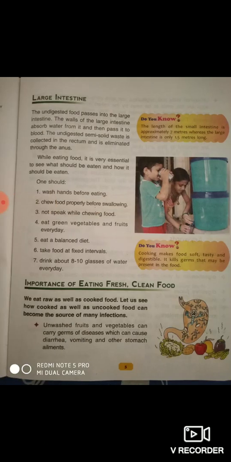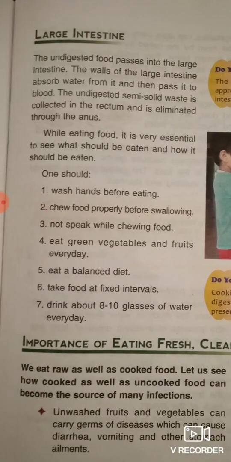Now the food goes into the large intestine. The undigested food passes into the large intestine, and the wall of the large intestine absorbs water from it and passes it to the blood. The undigested semi-solid waste is collected in the rectum and is eliminated through the anus.